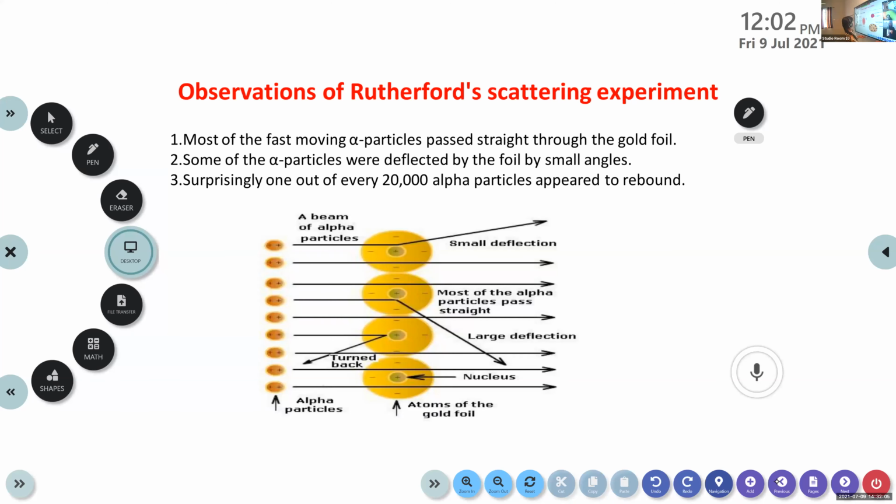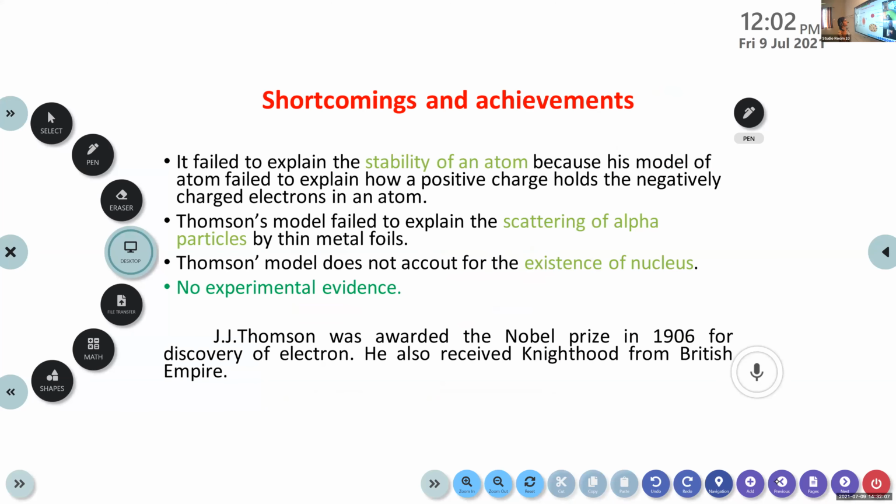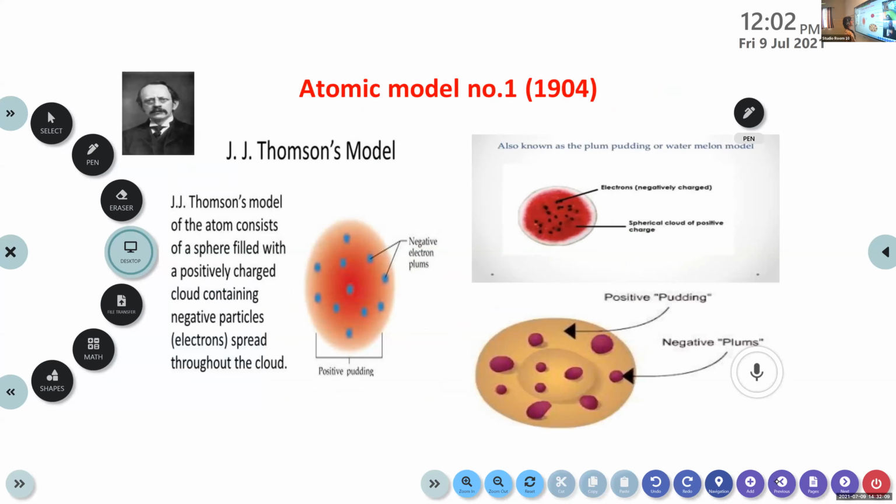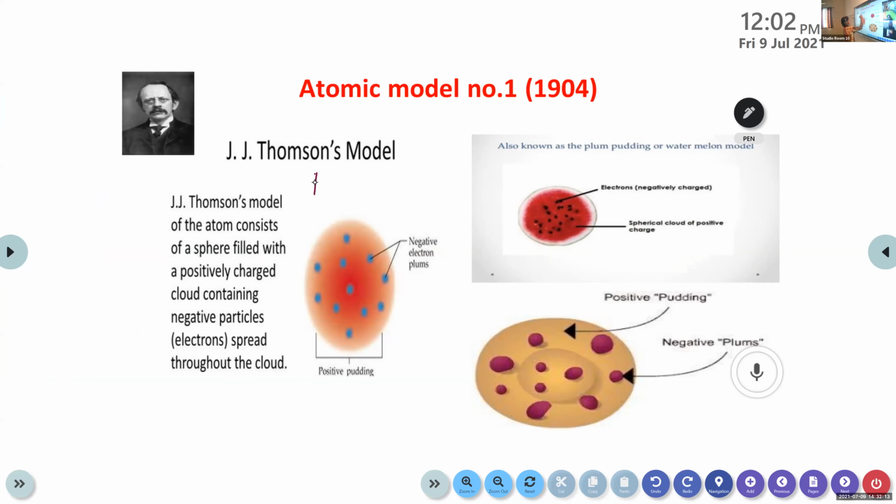So we are moving to J.J. Thomson's plum pudding model. Okay, so this is the first atom model. J.J. Thomson's model, otherwise known as plum pudding model, or watermelon model.